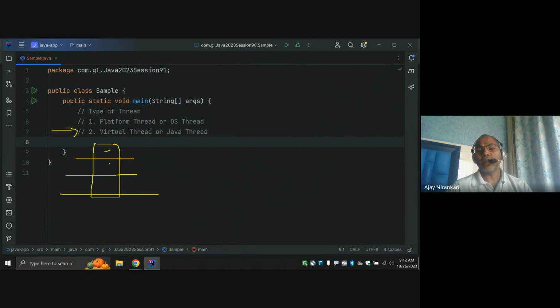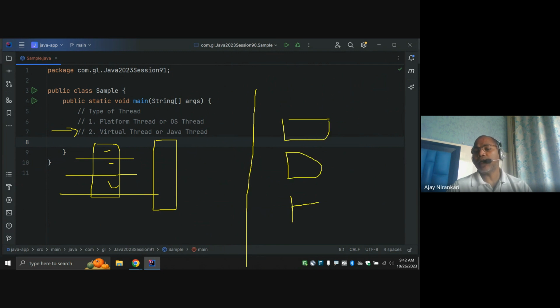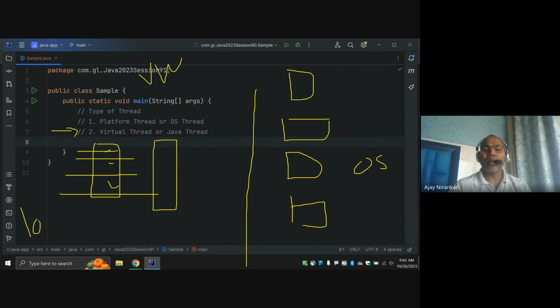Now the 100 virtual threads are created by the Java side only. On the operating system side, maybe only four platform threads are sufficient, so only four are created. So on the OS side only four threads are created, but the JVM side can create 100 or 1000 threads. The objective of a thread is that my code is run by a separate thread.